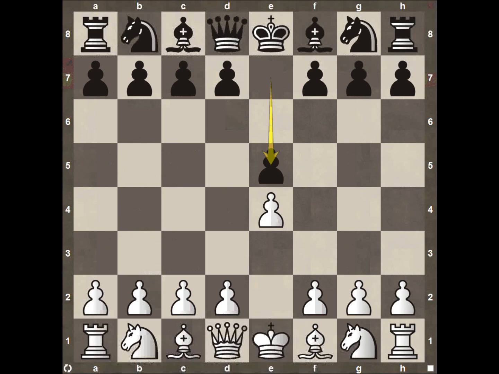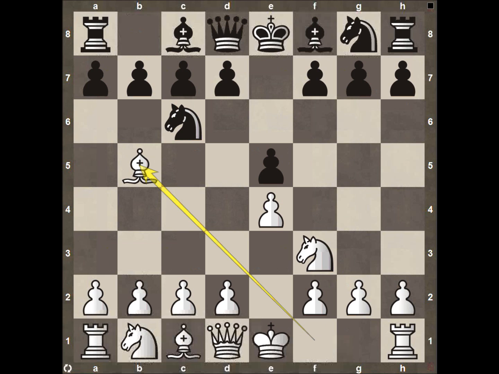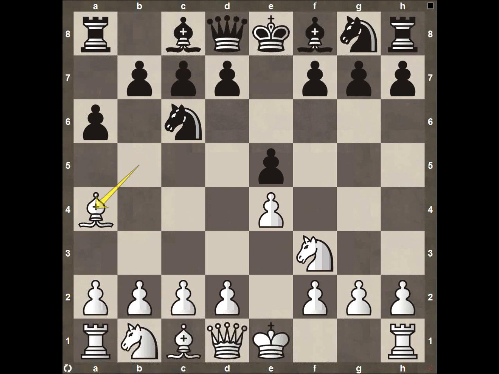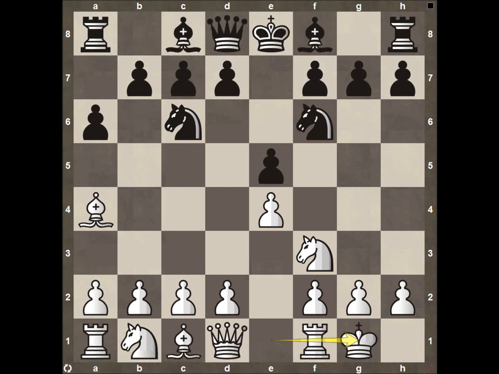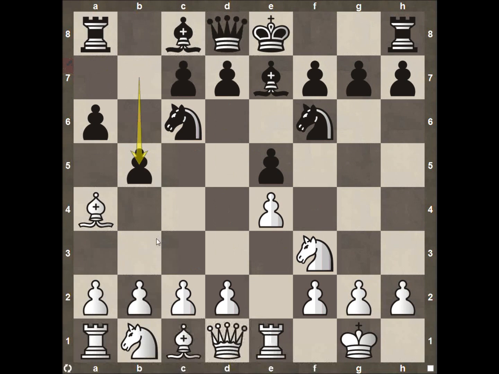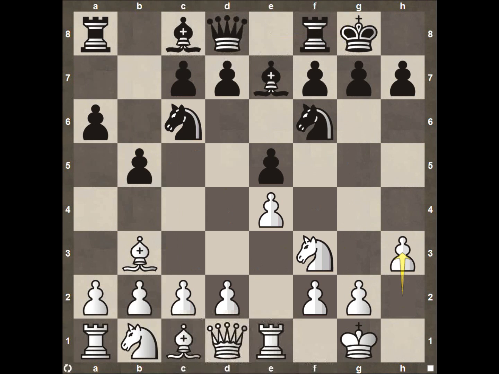The Marshall attack starts out in the Ruy Lopez. We have e4, e5, knight f3, knight c6, bishop to b5. Again, this is the Ruy Lopez, kicking the bishop back. Knight to f6, castle, bishop here to e7, getting ready to castle on the king side. The rook swings over, with a weakness here on e4. Pawn to b5, pushing the bishop back, and the king coming back here. And then white has to decide what he wants to do.